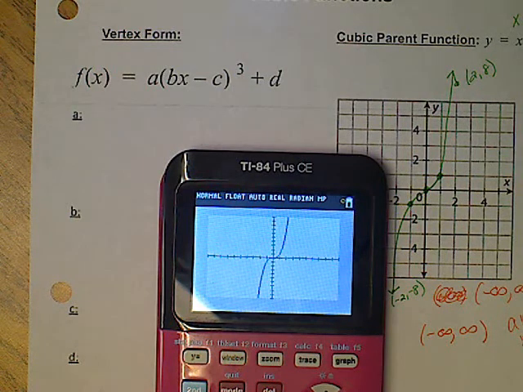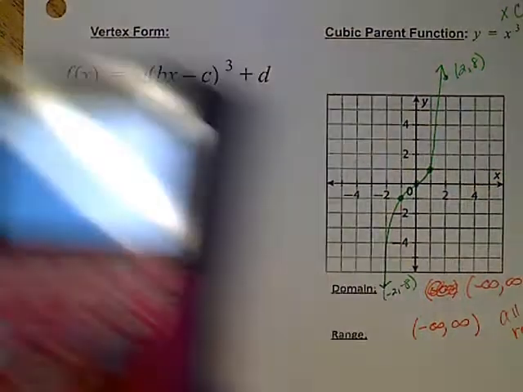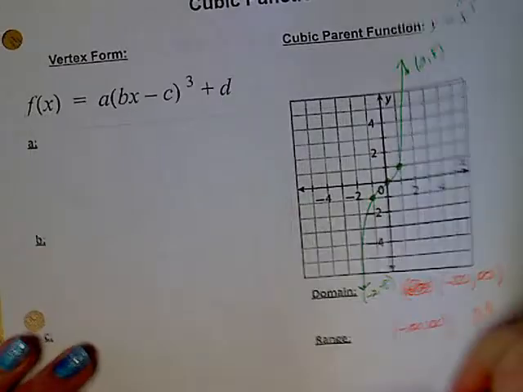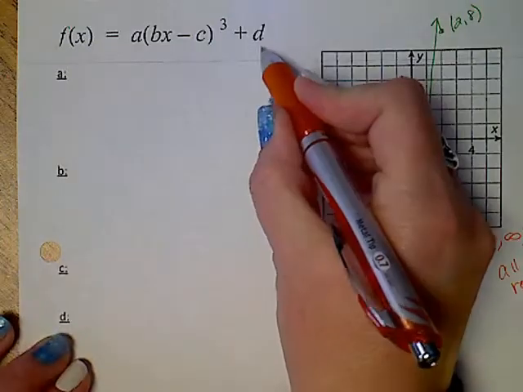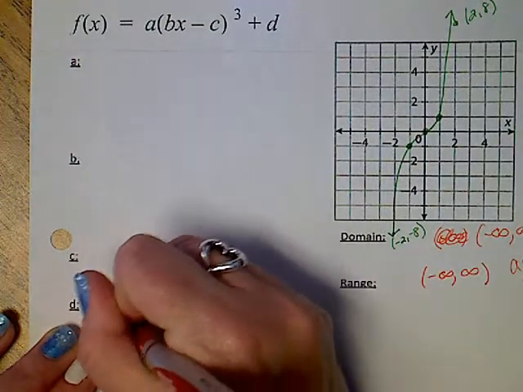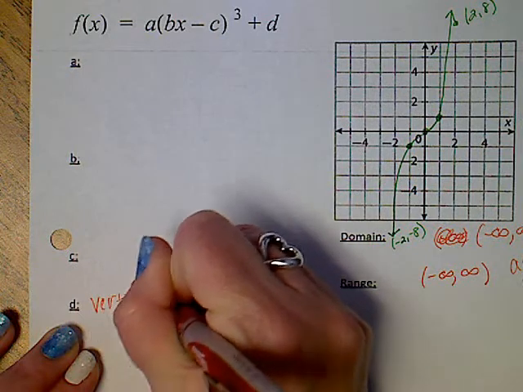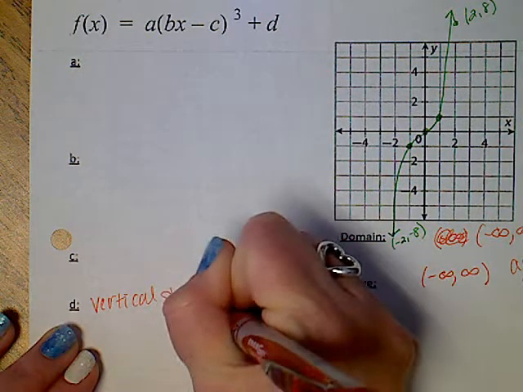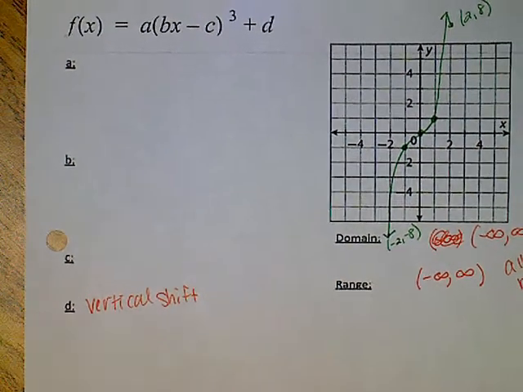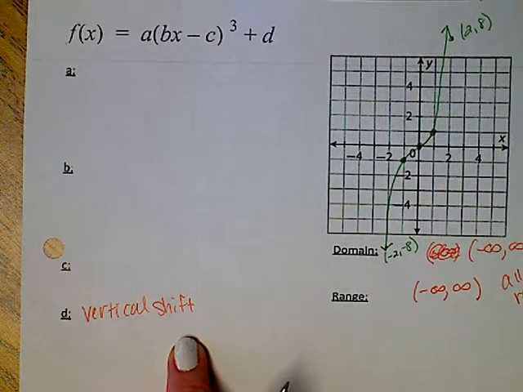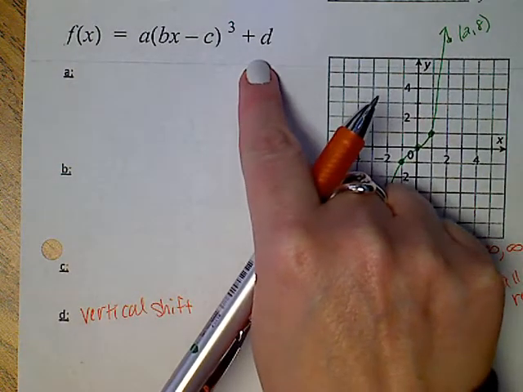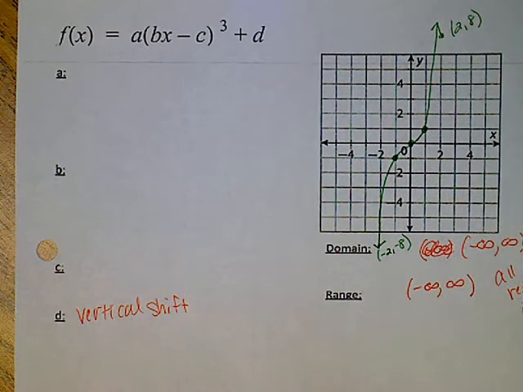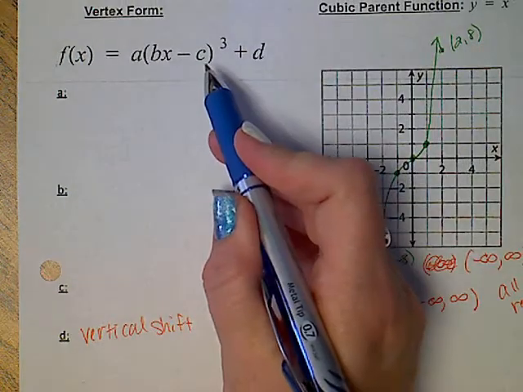Okay, if I change that +5 to a -5, hopefully you remember that you're going to see your parent function there, and your new function will move down 5. So what we want to write about D right here, this letter at the end, is our vertical shift. Again, we did this 4 times last semester, so this isn't new information. Positive goes up, negative moves down for D. Alright, then we're going to work on C. So we're going to talk about this letter right here.